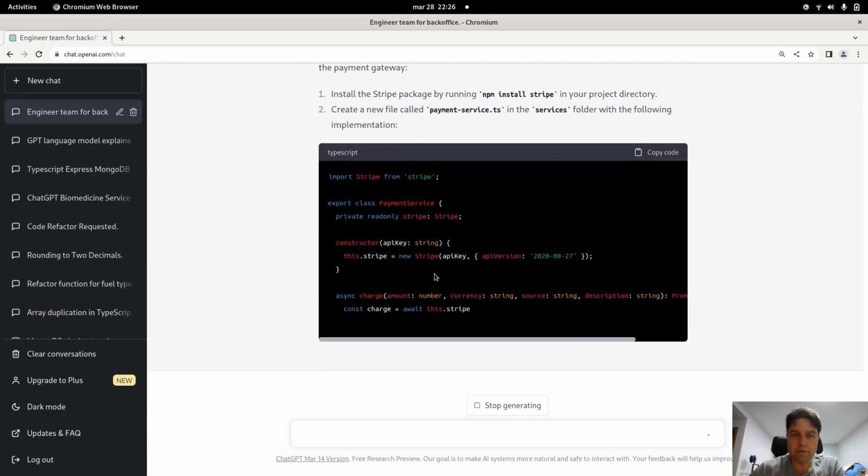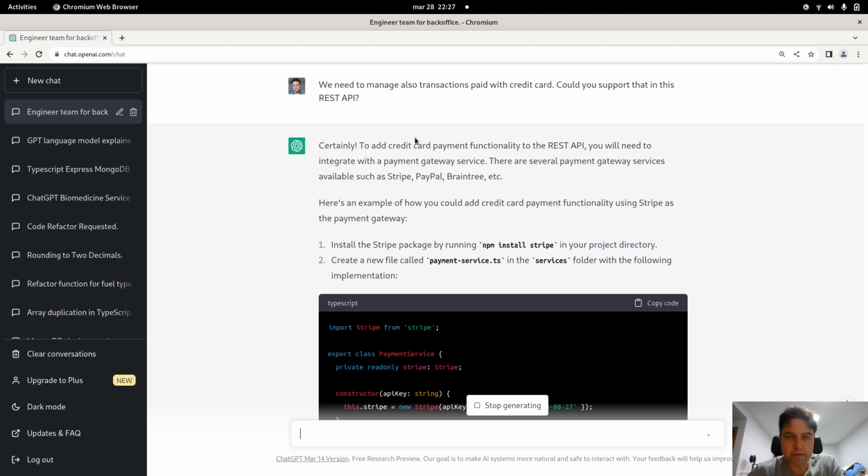You can see here that at some point the service stopped working, because normally it has pretty high loads. You know that in the first week, 1 million users subscribed to ChatGPT, and in January, after 1 month, 100 million users were using ChatGPT, and right now, who knows, maybe 500 million users or something like that.